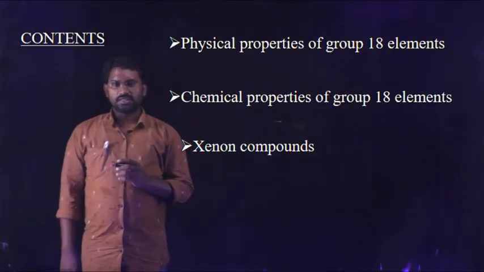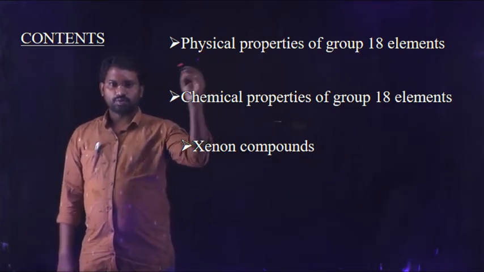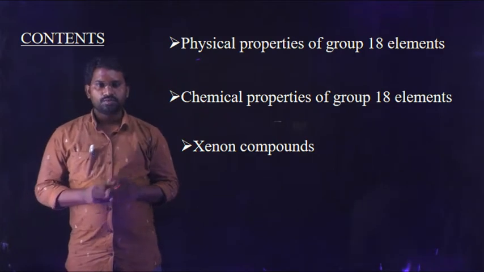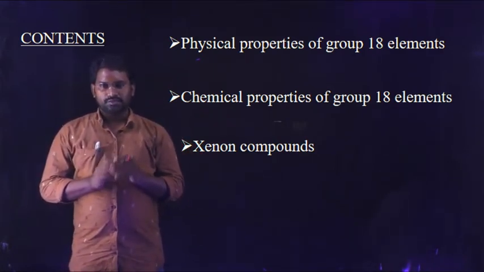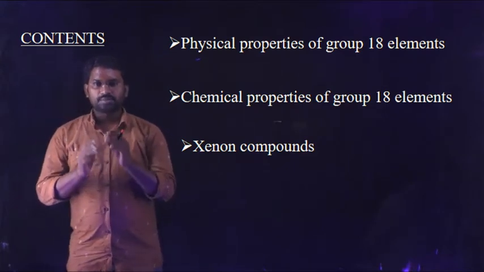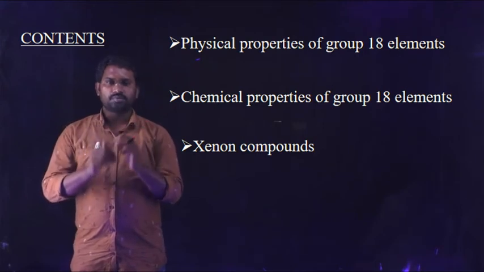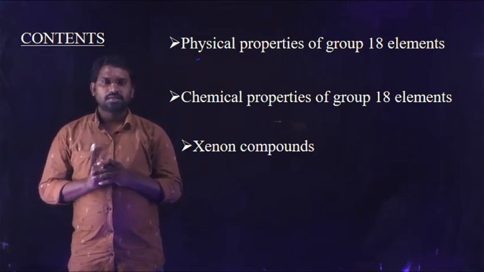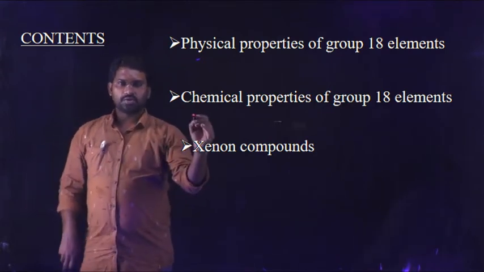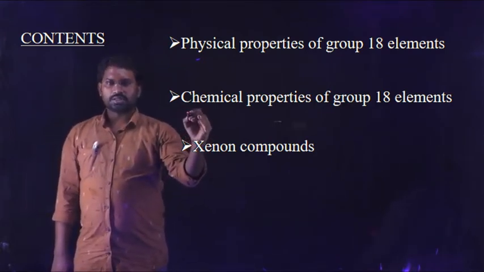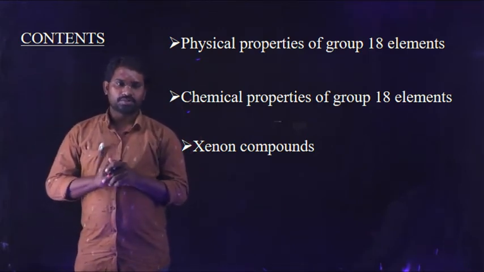The contents present in this video are, first one, physical properties of group 18 elements. So what are the physical properties of group 18 elements, like physical state, atomicity, solubility, and melting points and boiling points. We have to discuss these in particular. And second one, chemical properties of group 18 elements. So what are the chemical properties of group 18 elements?